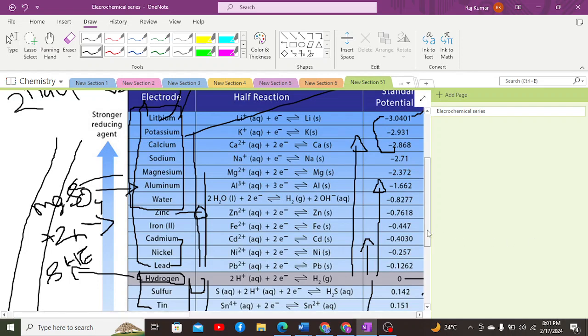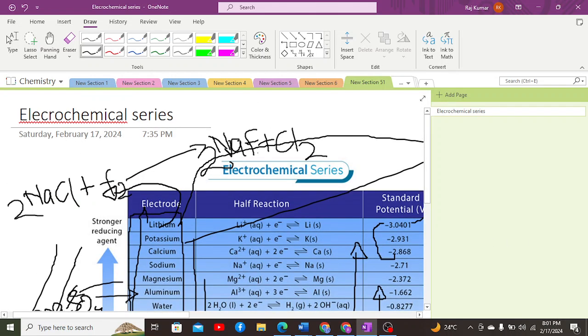Moreover, if we talk about the reverse reaction of sodium chloride with fluorine, that is, sodium fluoride and chlorine reacting, in that case chlorine will not be able to displace fluorine, because chlorine is above fluorine in the electrochemical series and has less reduction potential, as a result of which it will not be able to attract those electrons towards it in order to form sodium fluoride once again.